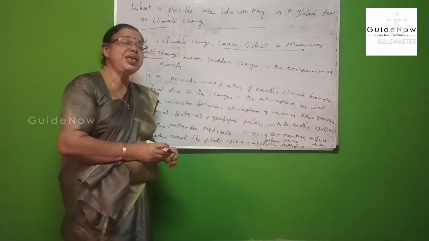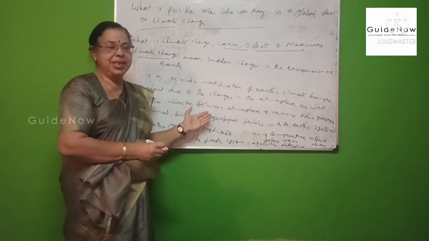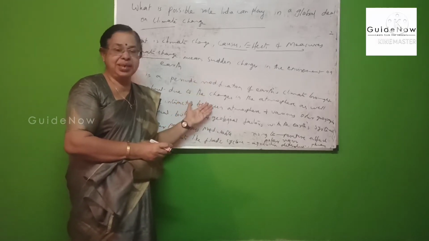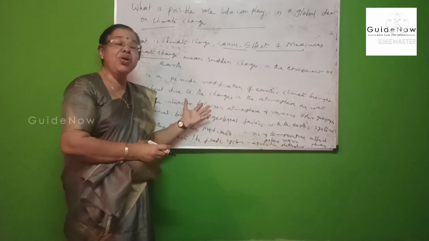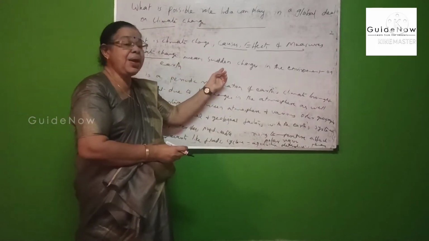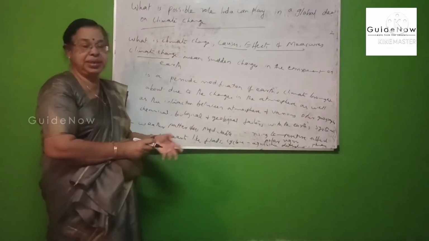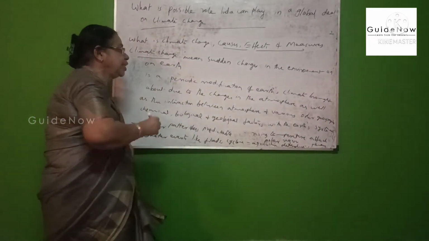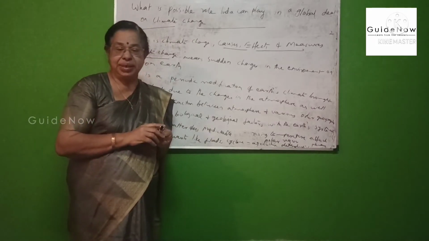Firstly, what is the meaning of climatic change? Climate change is the rapid or sudden change in the environment on Earth.